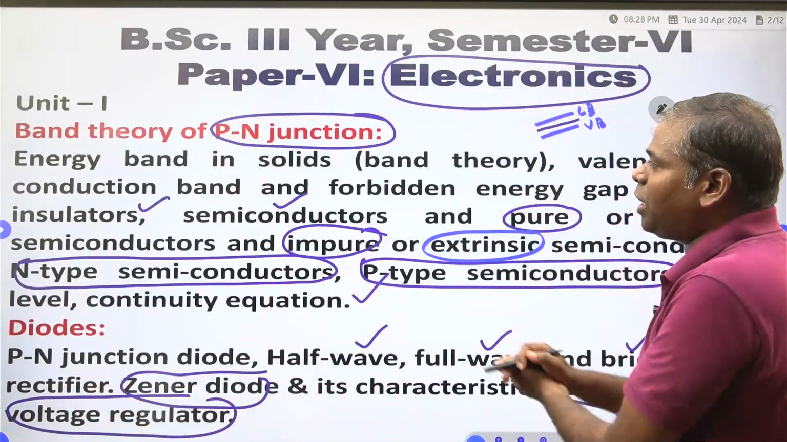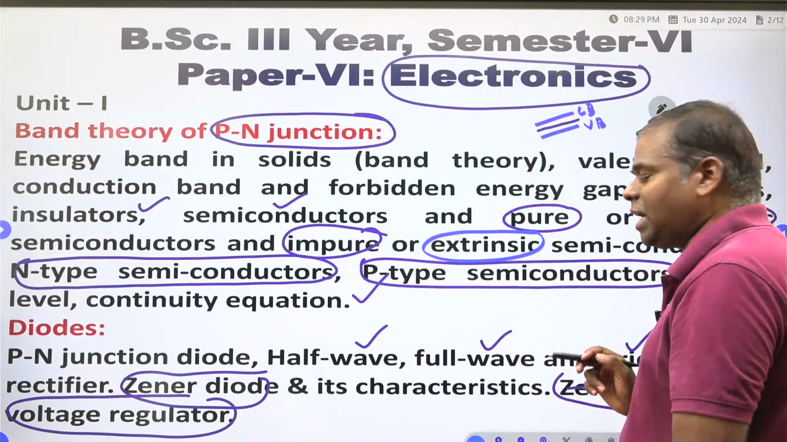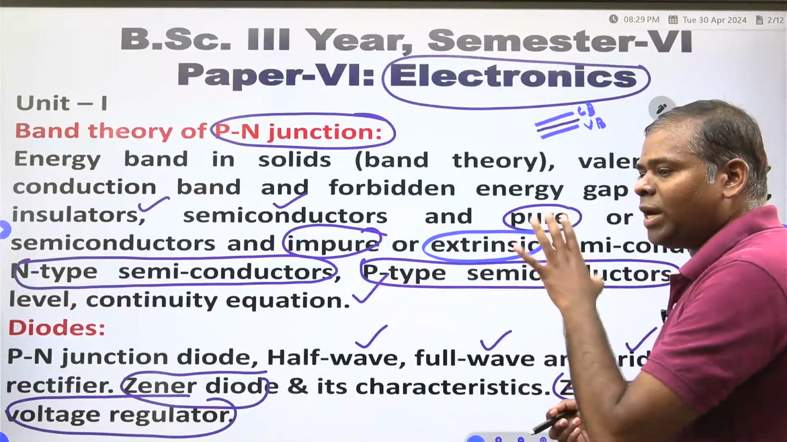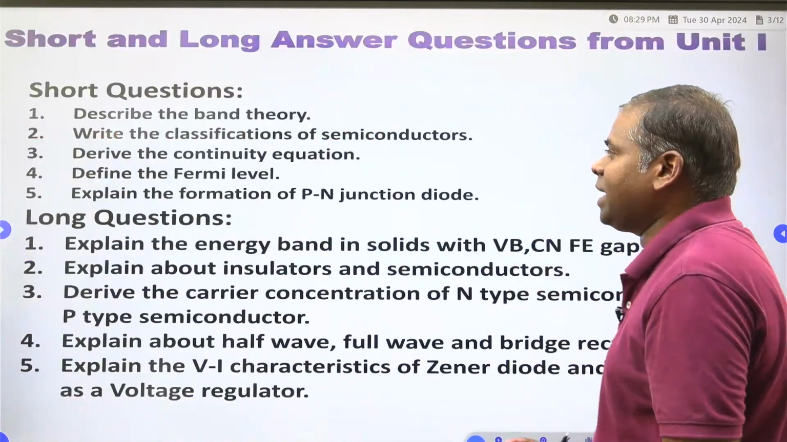Part 1 and part 2 are there. Part 1 is the introduction. Part 2 has two diodes: one is the PN junction diode, and another is the Zener diode. Only two diodes are there according to your curriculum.